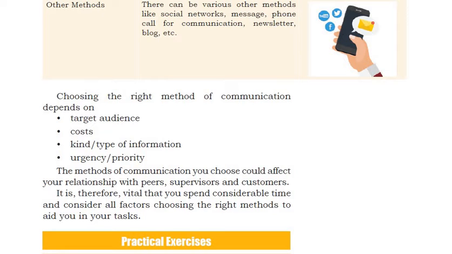So on the basis of the target audience you will choose the method of communication. Cost also depends on how much you can invest. And regarding the type of information, do you want to send it immediately, or can you send it later? All these things matter during communication.